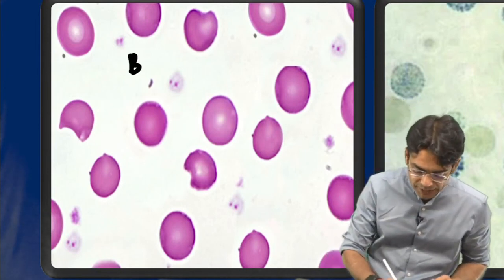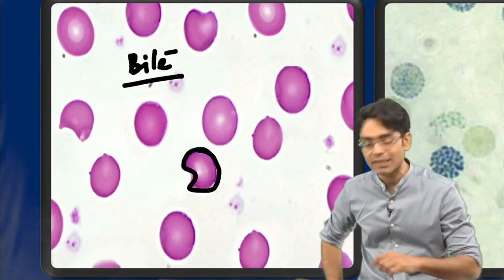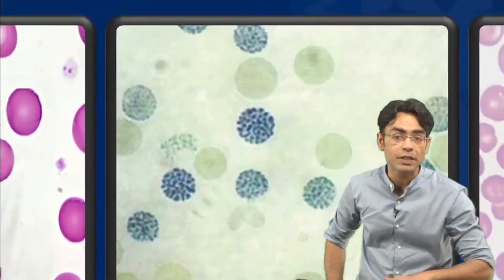Yes, they are. You are right. They are bite cells. You can see this particular cell. This is your bite cell. You have given me the answers for that. This is seen in G6PD deficiency.